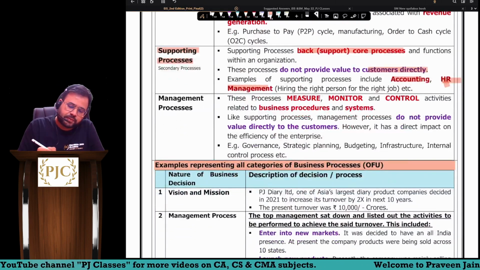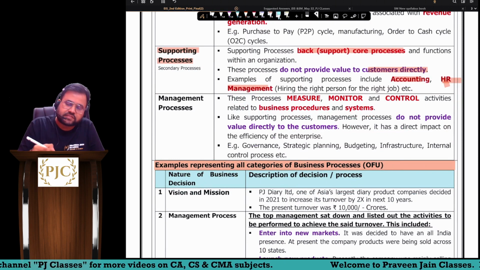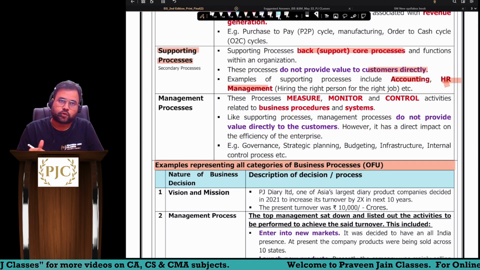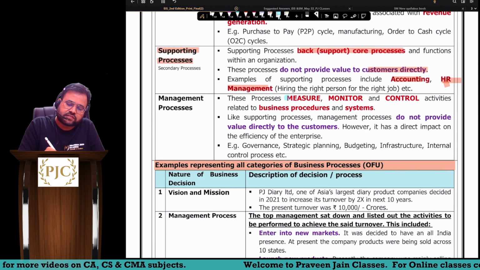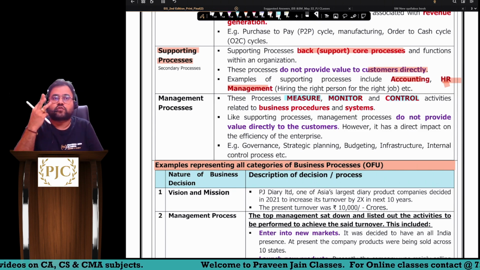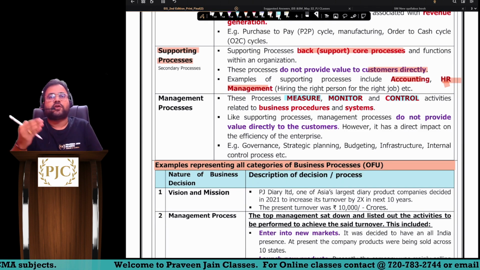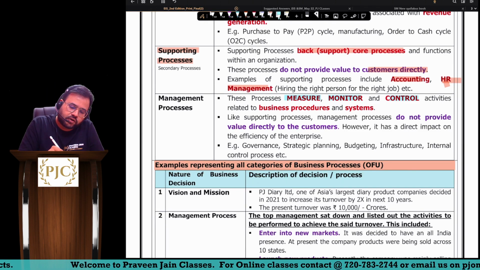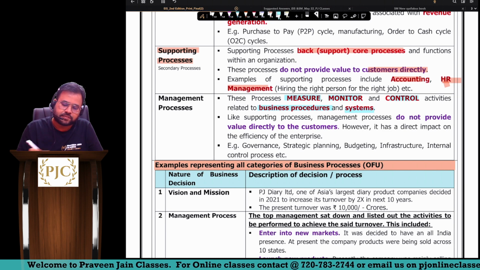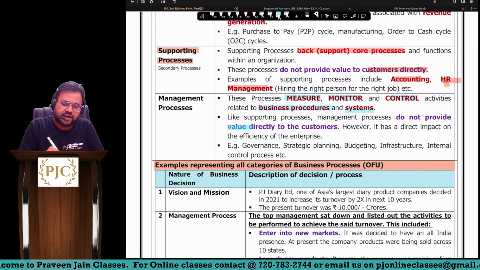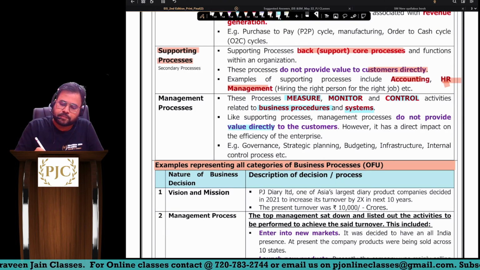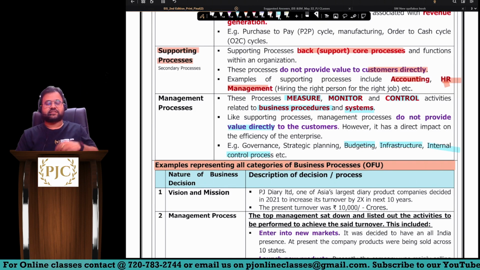Then you have the management process. What does management process mean? Here management has a more important role to play. These are the processes which will measure, monitor, control. These three words you have to ensure are written in your paper: measure, monitor, control the business procedures and system. They again do not directly add value to the customer, like budgeting, the internal control process in the company, infrastructure, etc. Strategic planning.